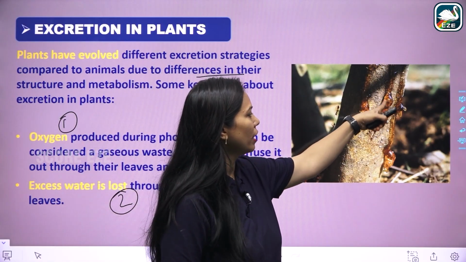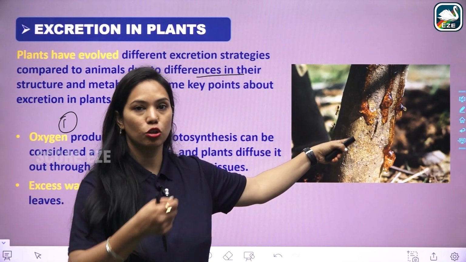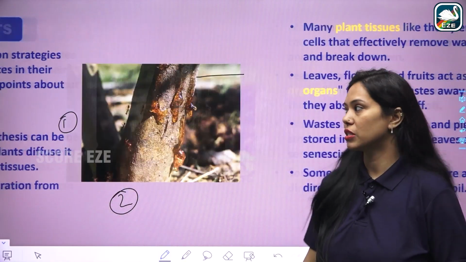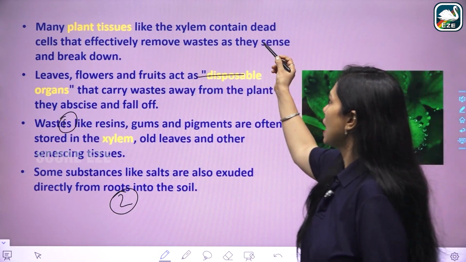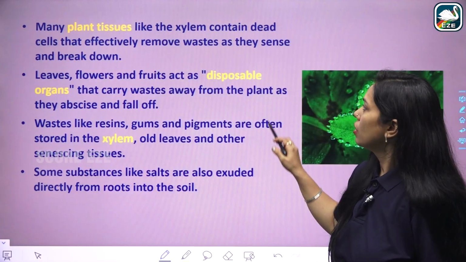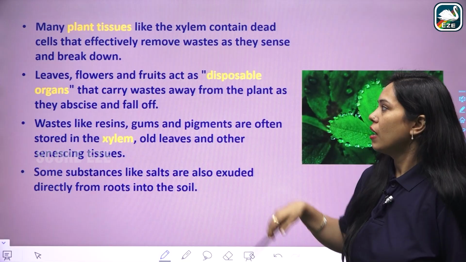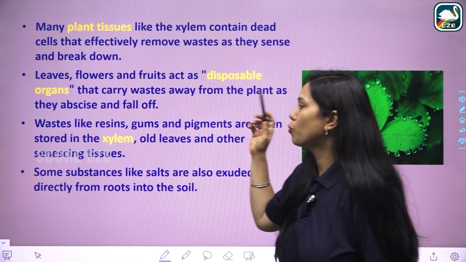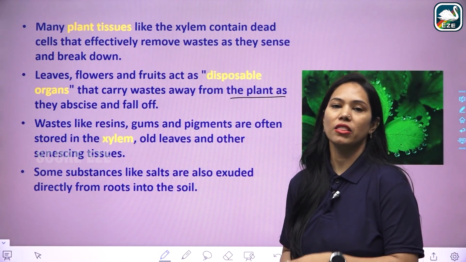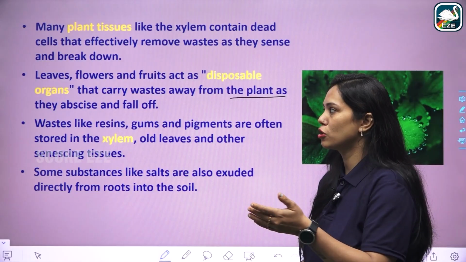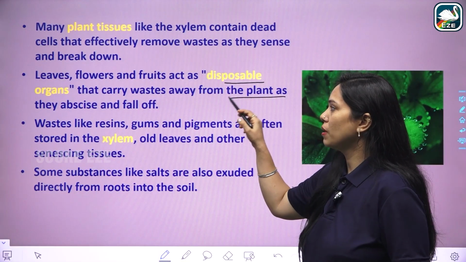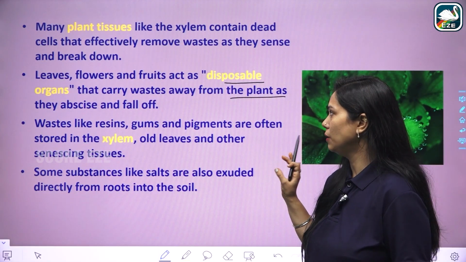We see the bark over here, and some gum or resins start to be removed from the bark. This is also one of the excretory products of the plant basically. Many plant tissues like the xylem contain dead cells that effectively remove waste as they senesce and break down. Leaves, flowers, and fruits act as disposable organs that carry waste away from the plant as they abscise and fall off. When the leaves, flowers, and fruits mature, they are removed from the plant and act as disposable organs that carry the waste away from the plant.